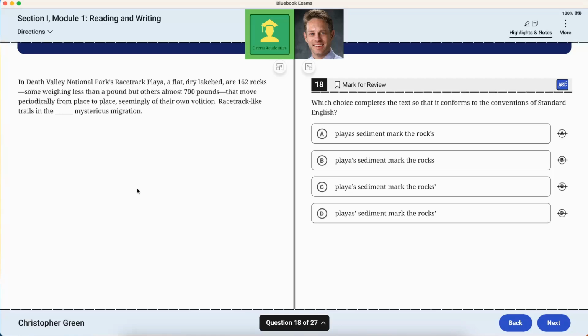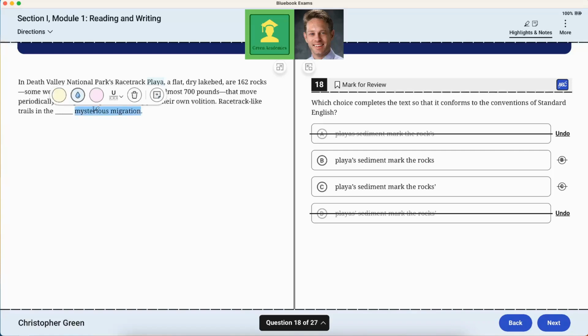This is possessive, right? So playa's, well, it says there's only one playa, so it must be singular possessive, which gets rid of the non-possessive and the plural possessive. And the rocks possess the mysterious migration, and it says that there are multiple rocks, so it must be plural possessive.